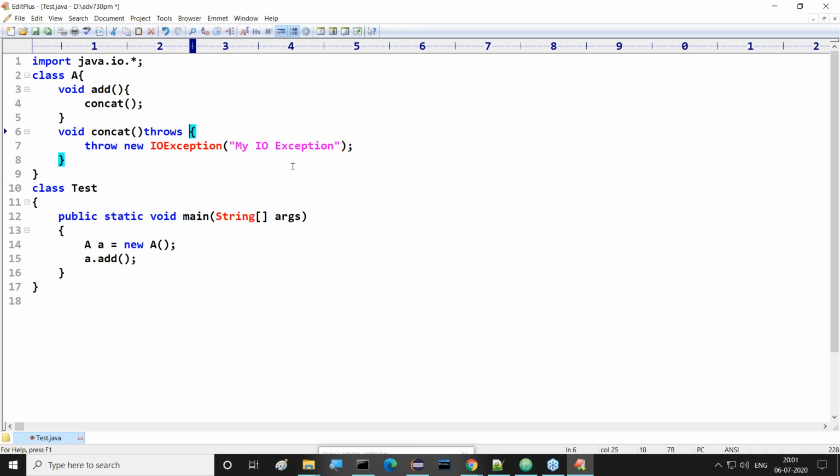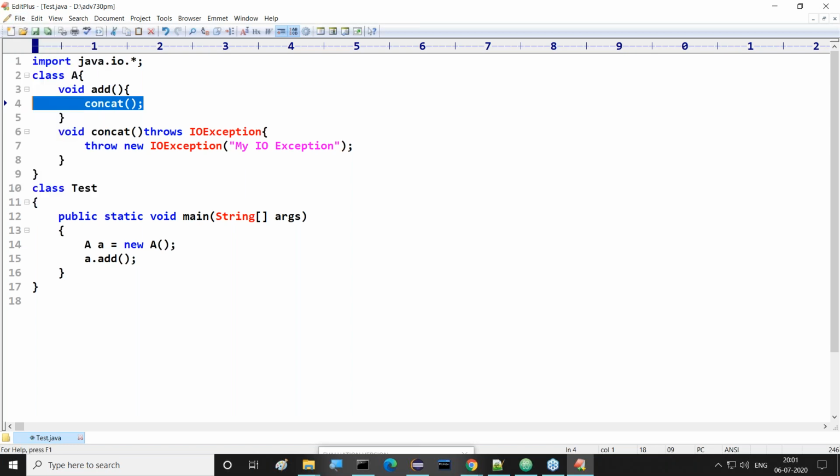Here I want to provide IOException, the same as the generated exception. So what is going on there? The generated exception will be converted to IOException. Already it is an IOException, so it will be converted to the specified exception. And this exception will be forwarded to the caller of this concat method. Now tell me guys, at which line are we calling this concat method? Please give that line number. The concat method call is at line number 4.